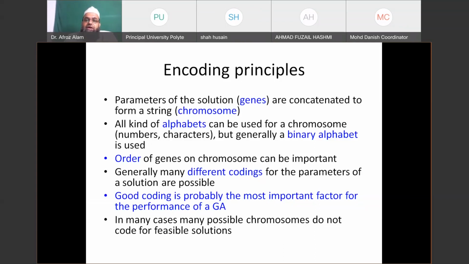That is termed as your chromosome must represent a feasible solution. Fine. So several such chromosomes will be formed, and each chromosome will represent a feasible solution of your problem.